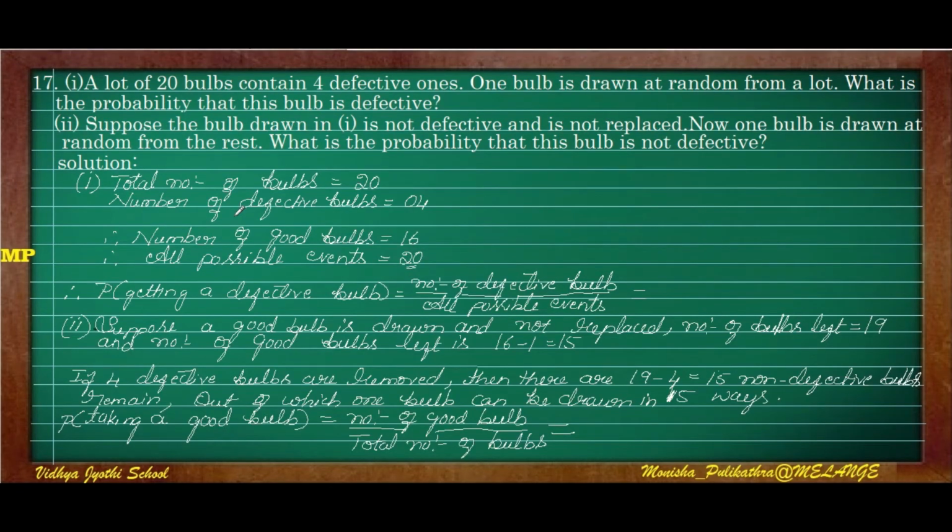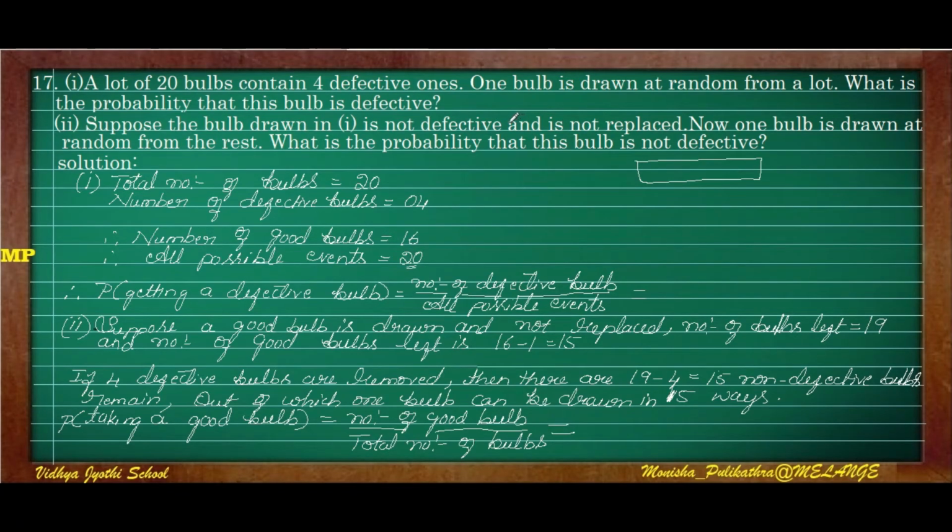Moving on to the 17th question of this session. Here a lot means it is a board, like a switchboard. A lot of 20 bulbs containing 4 defective ones. So 20 bulbs are there, out of which 4 are defective, and one bulb is drawn at random from the lot. What is the probability that the bulb is defective? This is the first question. So out of this, one bulb is drawn. The next question is, suppose the bulb drawn is not defective.